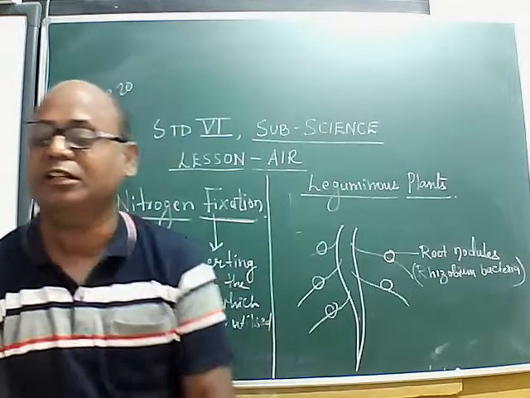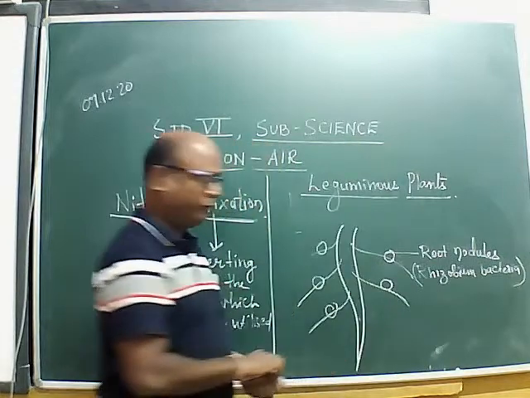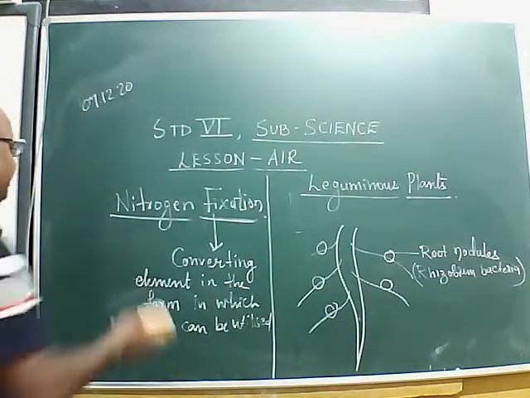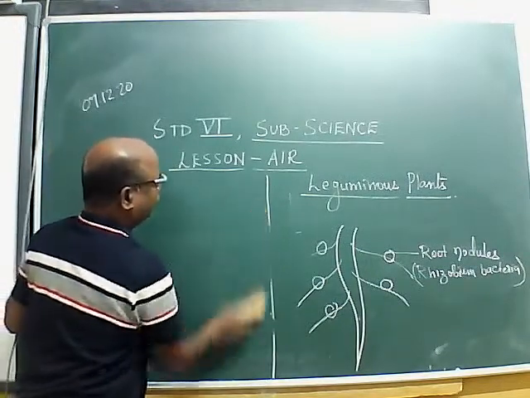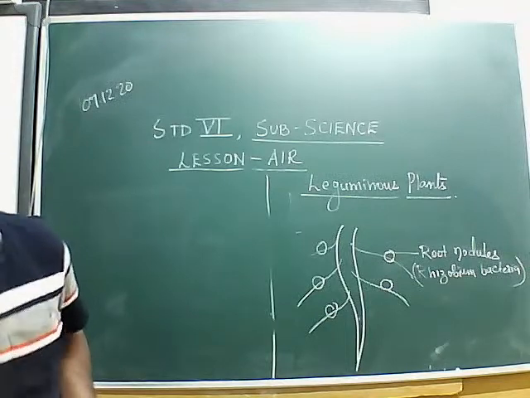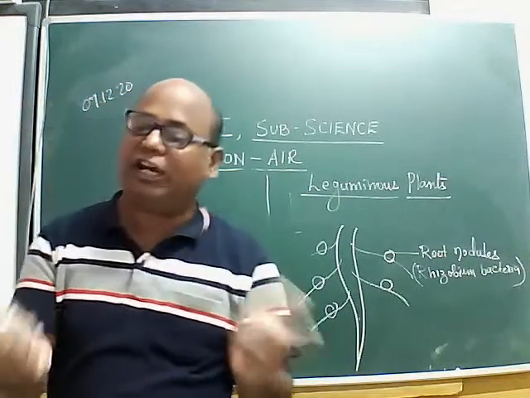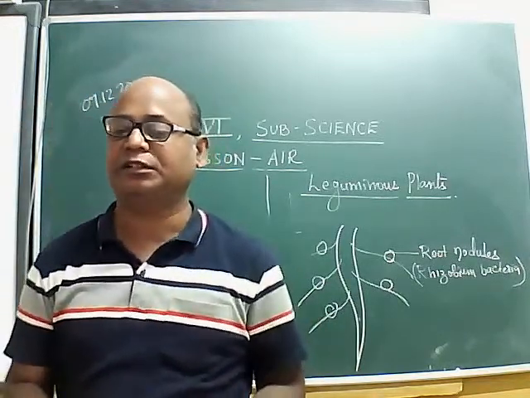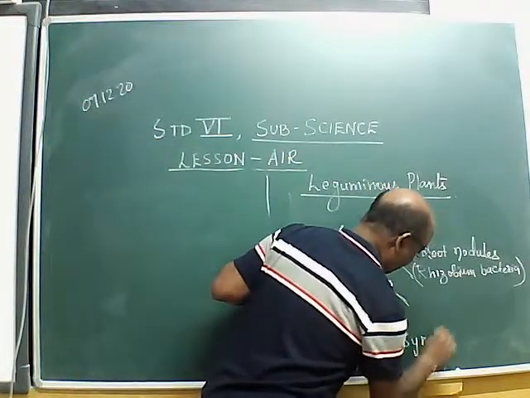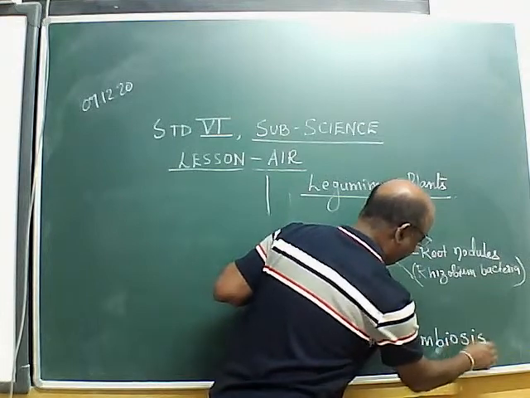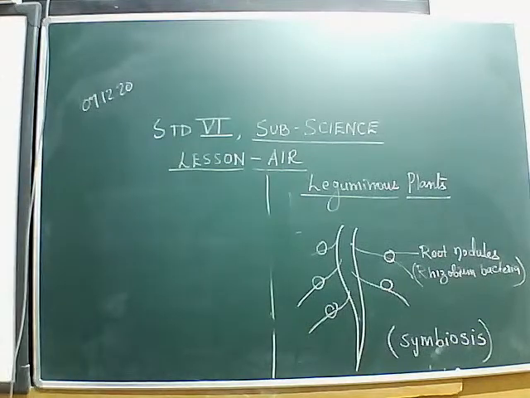These rhizobium bacteria convert atmospheric nitrogen into nitrates, nitrites, and ammonium salts, which can be used by the plant. So both are getting benefited. Such association is called symbiosis, where both partners live together and both benefit. We also call it mutualism.